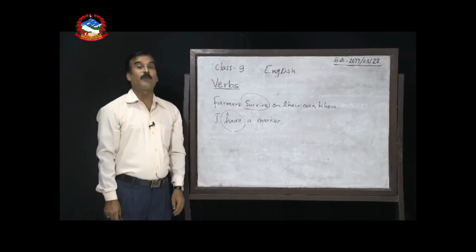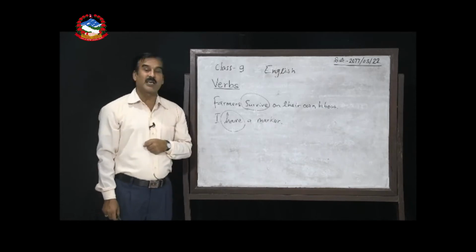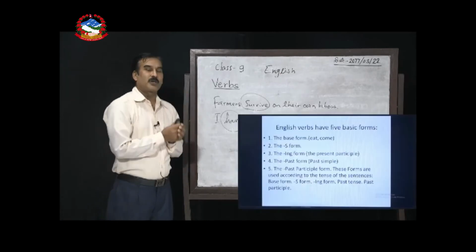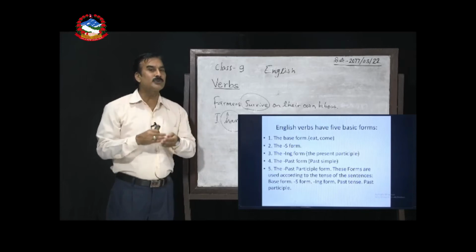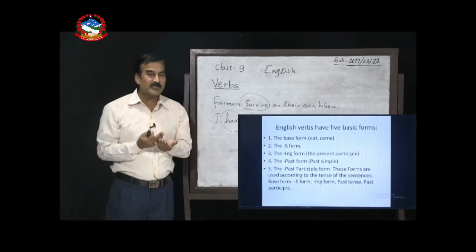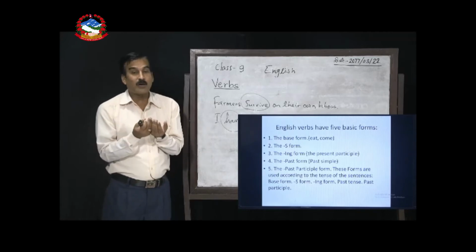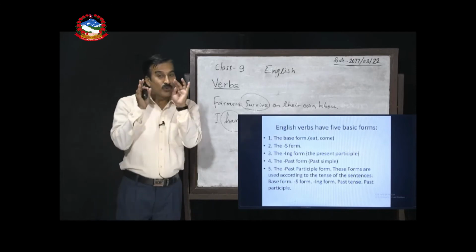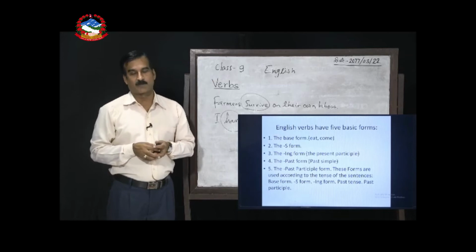English verbs have 5 basic forms. Dear students, look on the screen there carefully. Those English verbs or main verbs can be divided into different groups, different ways, and how do we know, how do we find out, how can we use those main verbs?